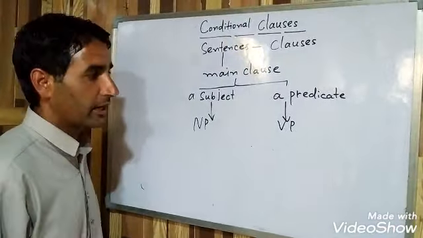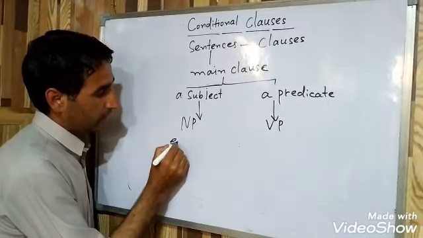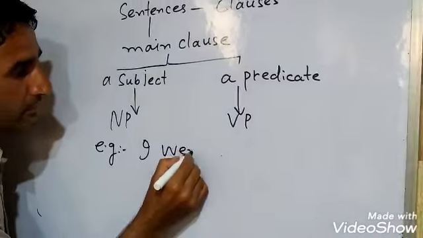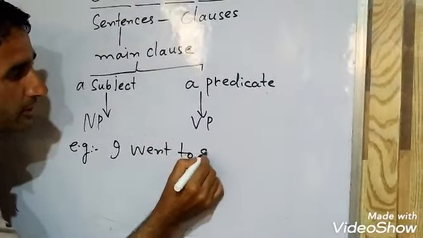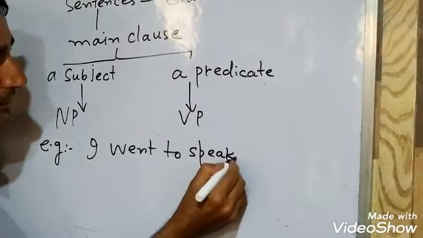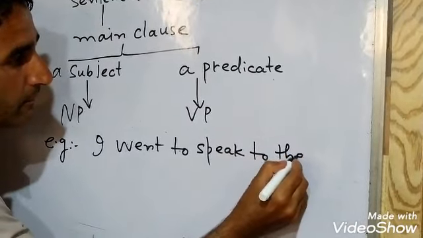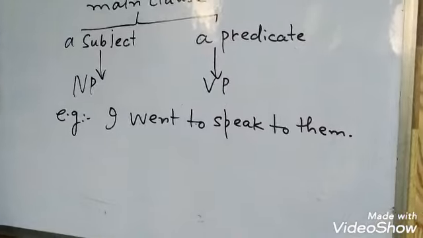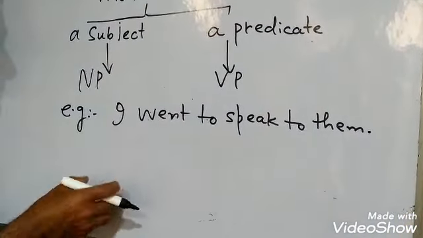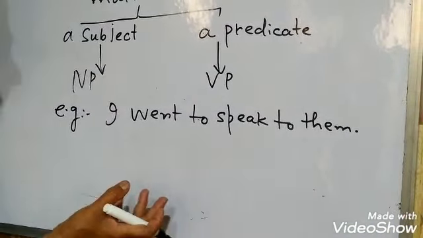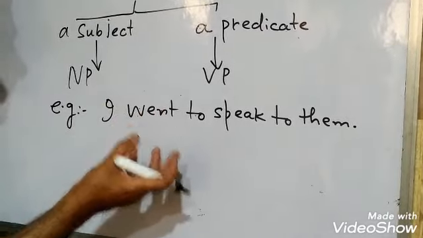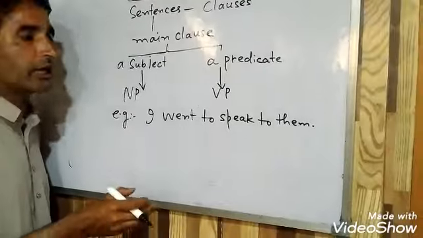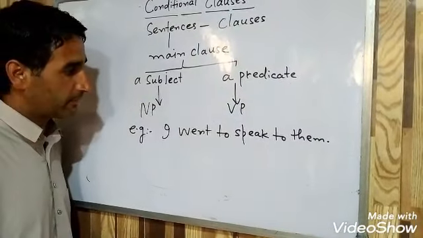Now I will write here an example. For example, I went to speak to them. Now this whole sentence is one main clause. Here we have a subject and we have a predicate. And these main clauses are not dependent on any other clause in a sentence.